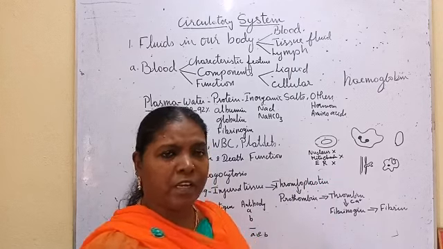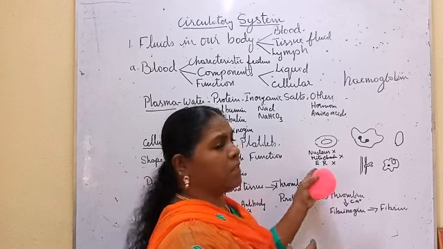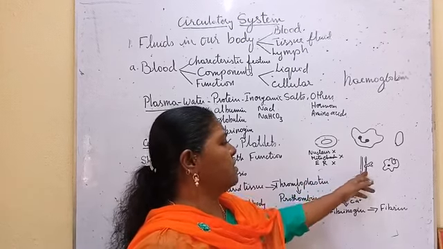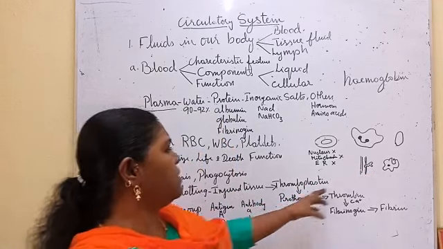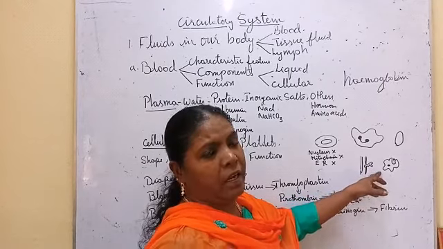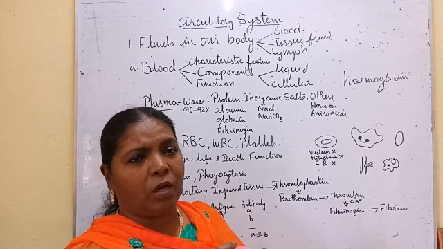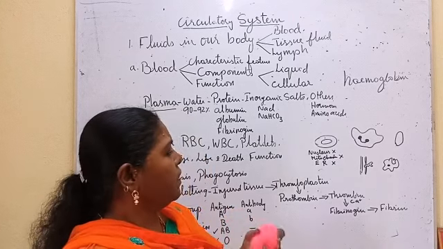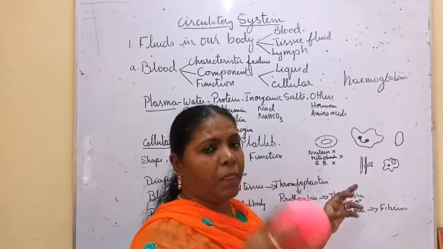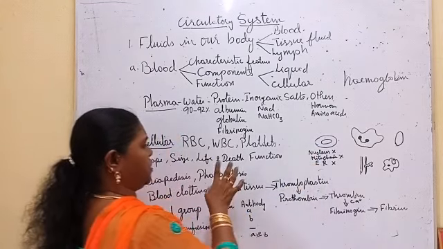The absence of these organelles makes the RBCs flexible to come out through the blood vessels. One function we are going to see is diapedesis, where WBCs come out through the capillaries, and RBCs also can come out through the blood vessels. That capacity comes with the help of the absence of endoplasmic reticulum, which makes it flexible. So all these are the extra information about RBC you got.